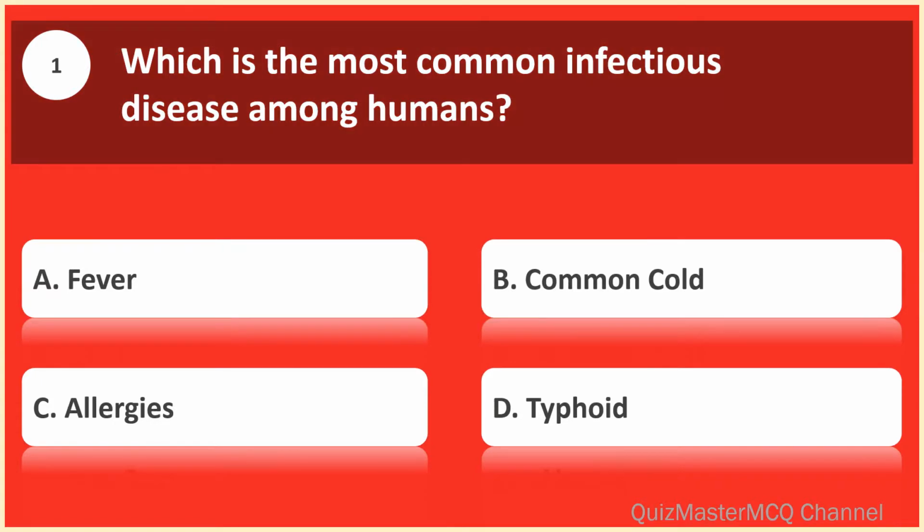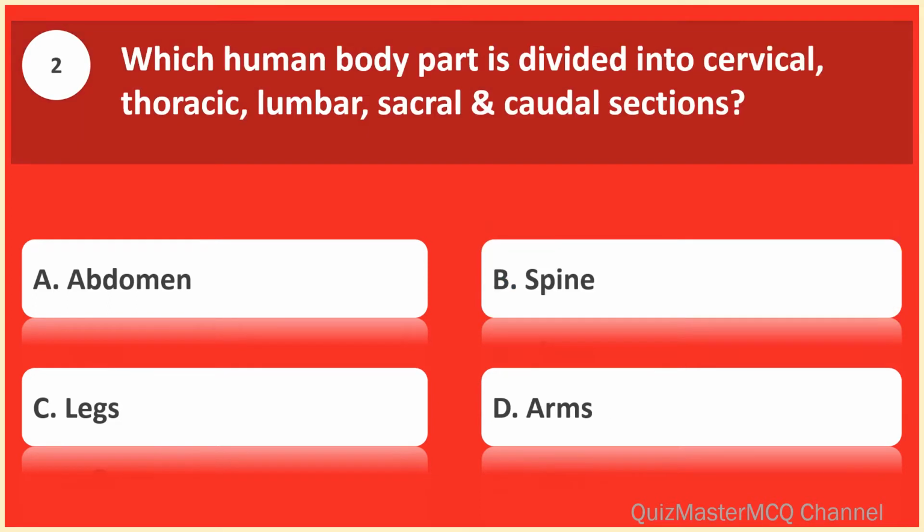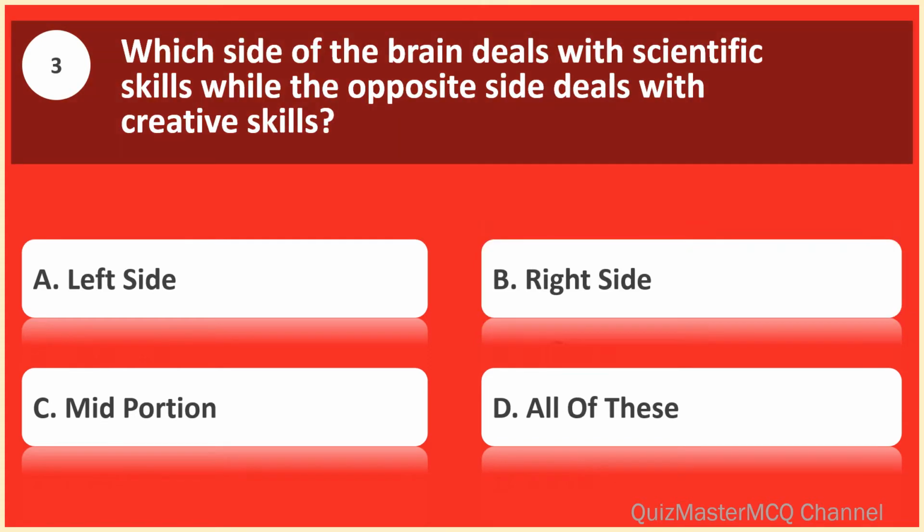Which is the most common infectious disease among humans? Common cold. Which human body part is divided into cervical, thoracic, lumbar, sacral and caudal sections? Spine. Which side of the brain deals with scientific skills while the opposite side deals with creative skills? Left side.